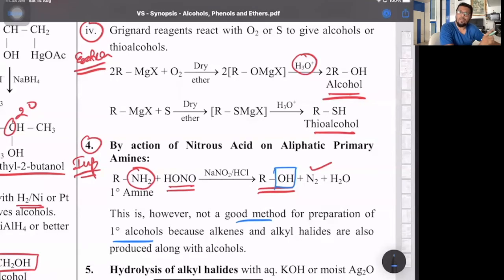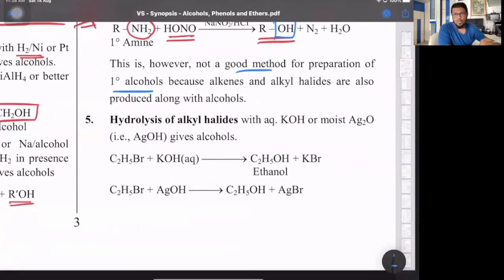Like how for aromatic amines, HNO2 forms a diazonium salt. And then we have the entire Sandmeyer, if I take, we get chloro, bromo, iodobenzene. If I take Balz-Schiemann, we get fluorobenzene. If I do hydrolysis of diazonium salt, I will get phenol. Here, primary amine NH2 is replaced by OH.